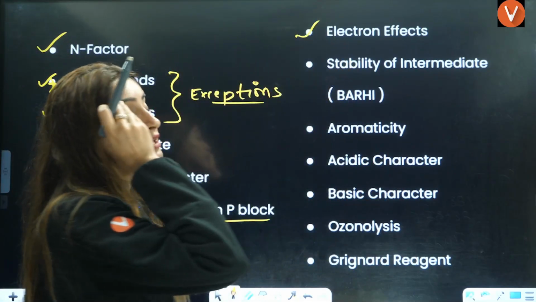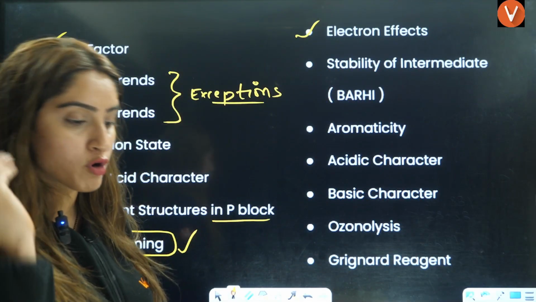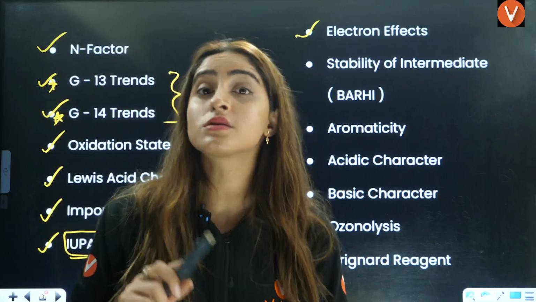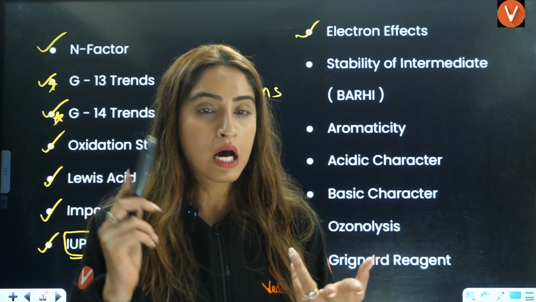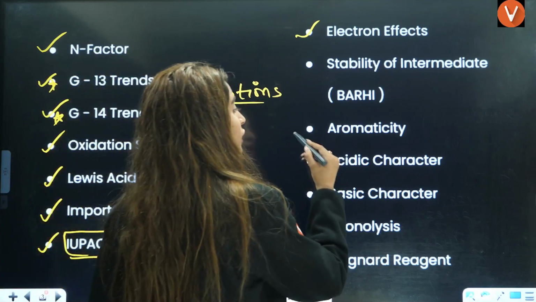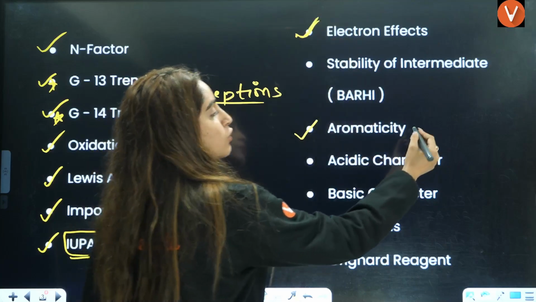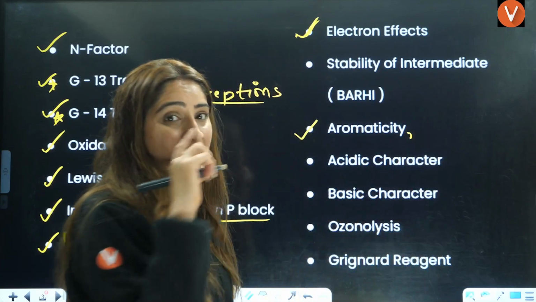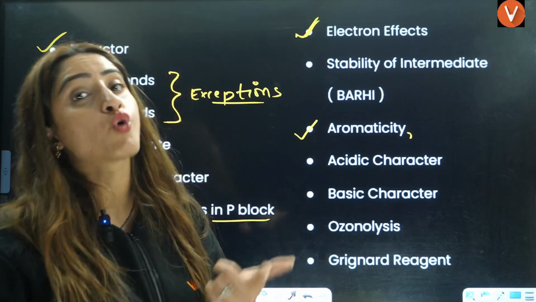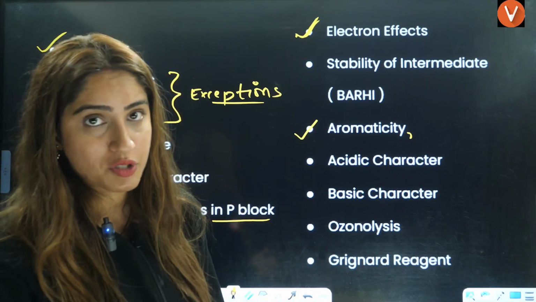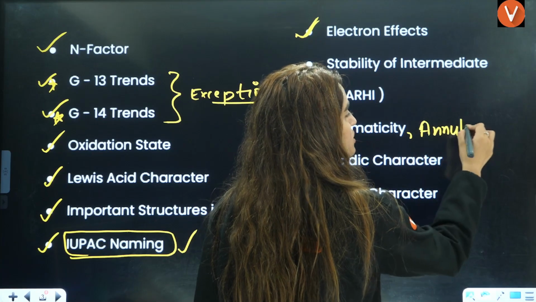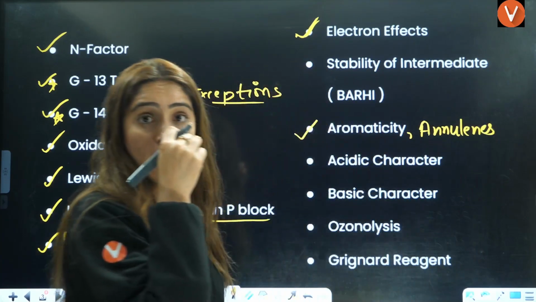Then very important is electron effects, right? Electron effects like what is back bonding, resonance, mesomeric effect, hyperconjugation, inductive effect, all these are very important for you, right? Along with aromaticity. In aromaticity, annulenes, you should know which annulene is anti-aromatic, which is non-aromatic, because there are 3-4 exceptions, right? So that is why for annulenes, just go through the short notes here, what I have done.